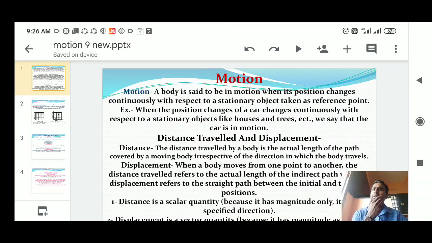What is circular motion, sir? Just imagine a fan is rotating, right? That is circular motion. Otherwise, a ball being thrown. When an object revolves around itself, that is called circular motion. When an object is going in a straight path, that is called linear motion.